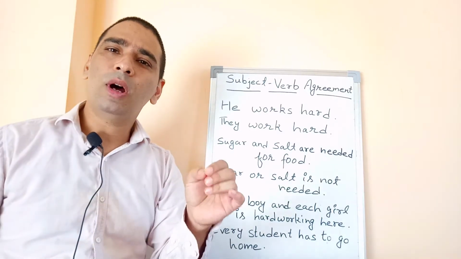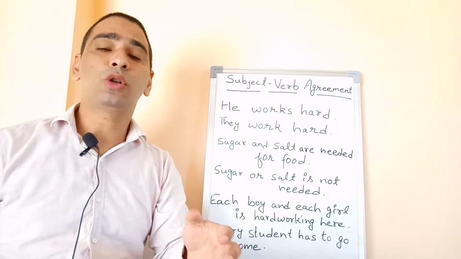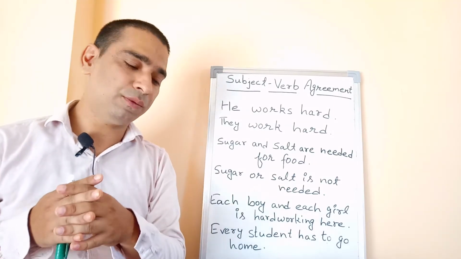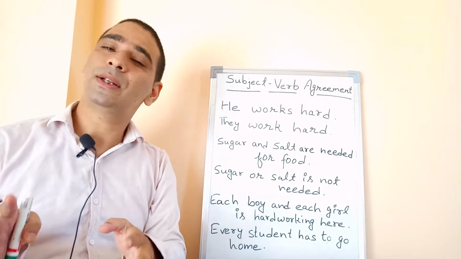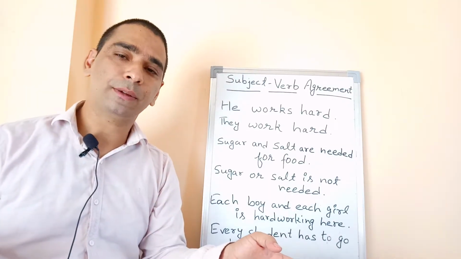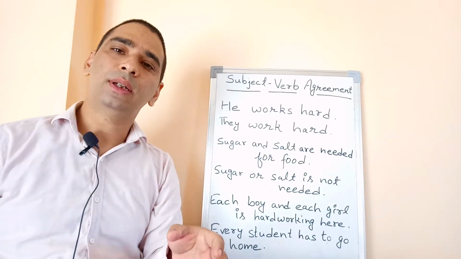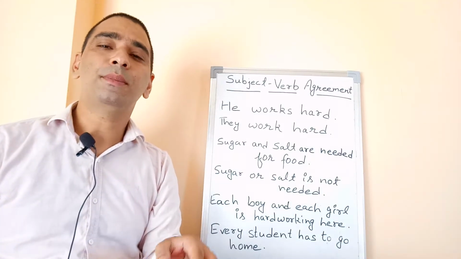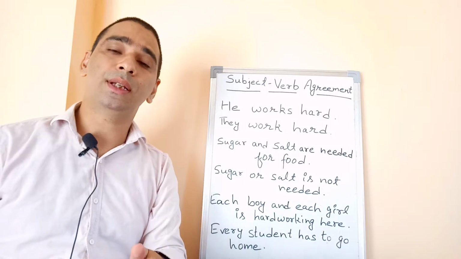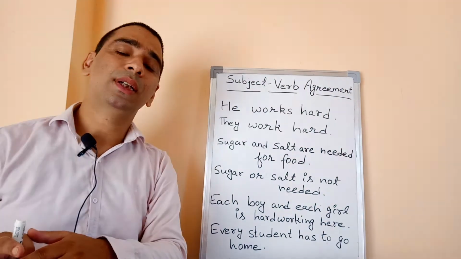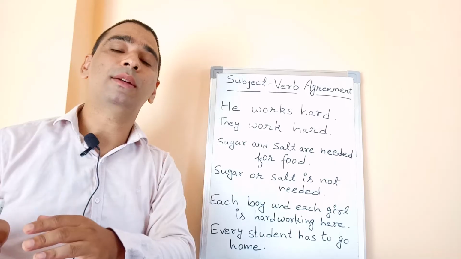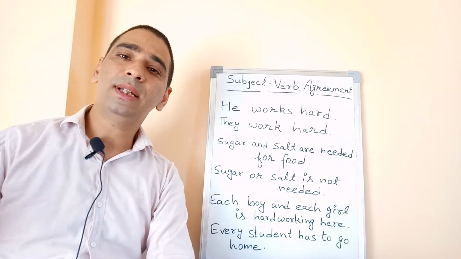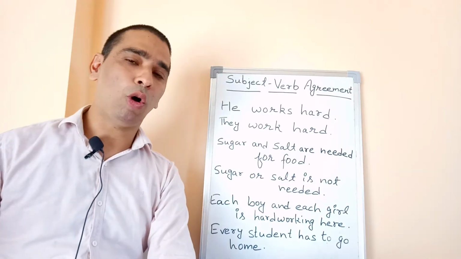Verb. Verb is an action. Verb shows the number, verb shows the tense, and verb is the backbone of the sentence that we have discussed in previous lectures. Without a verb, there is no sentence. Why is verb important? Because the verb gives the sentence a meaning, or you can say it tells us whether the thing we are talking about exists this time, or it will happen in the future, or it has already happened. That we have discussed in the tenses also.